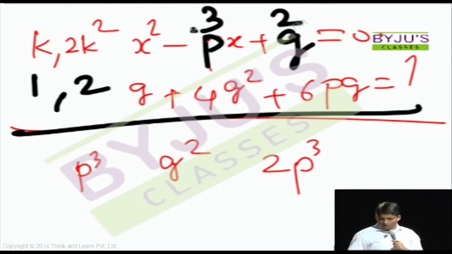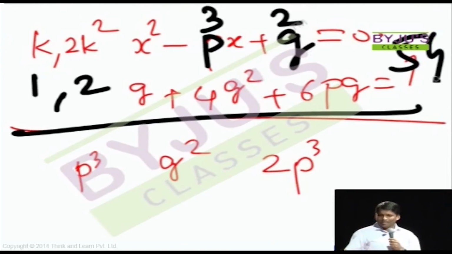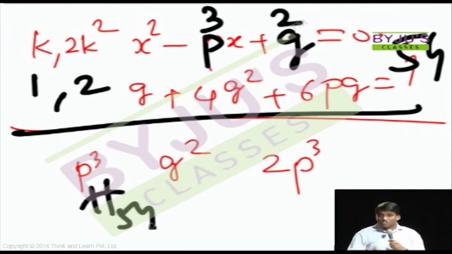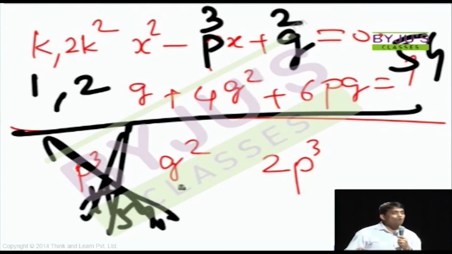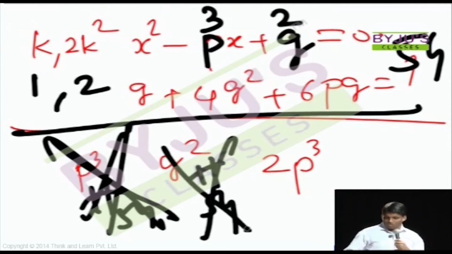So you will substitute P as 3 and Q as 2. You will get 54 here. If you think it will take some time, if you are very slow in calculation, keep it for round 2. But it's still a short answer in round 2. And 54 among the options. P cube is not 54. This is the logic. It's very important. So this can never be the answer. You need to eliminate the wrong ones before confirming the right one. Q square is not 54. So this can never be the answer.